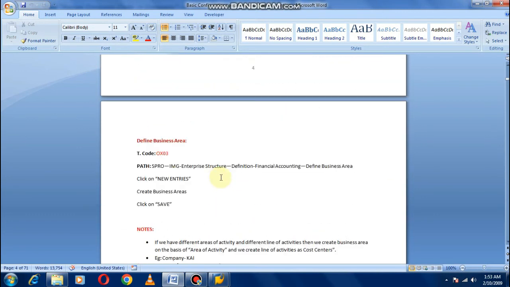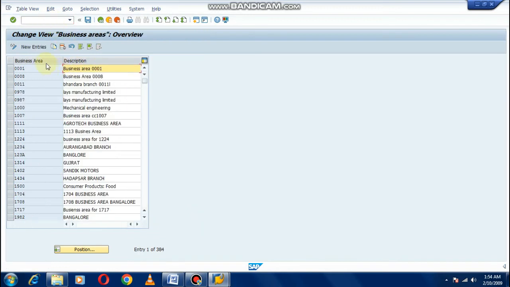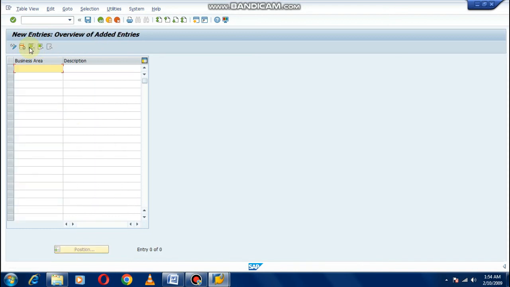So the next point is how to define business area. The transaction code is OX03, and the path is SPRO, IMG, Enterprise Structure, Definition, Financial Accounting, Define Business Area. So come to our screen, then type /n OX03, enter. These are the business areas already defined by some users in the system, but we have to define our own business area. For that purpose, click on new entries.